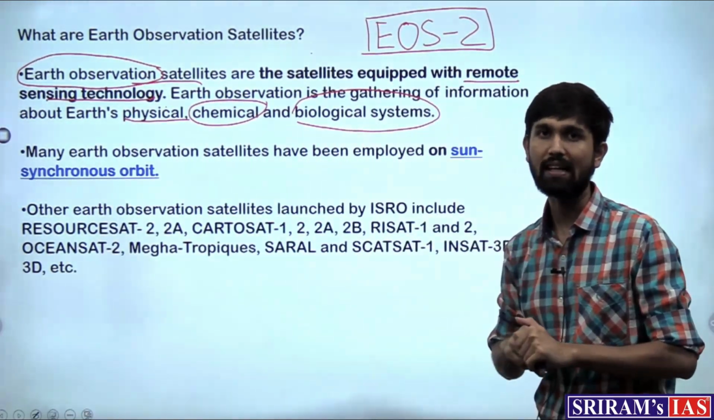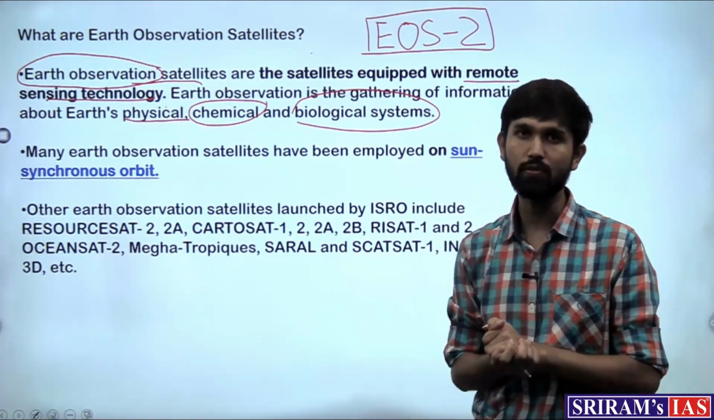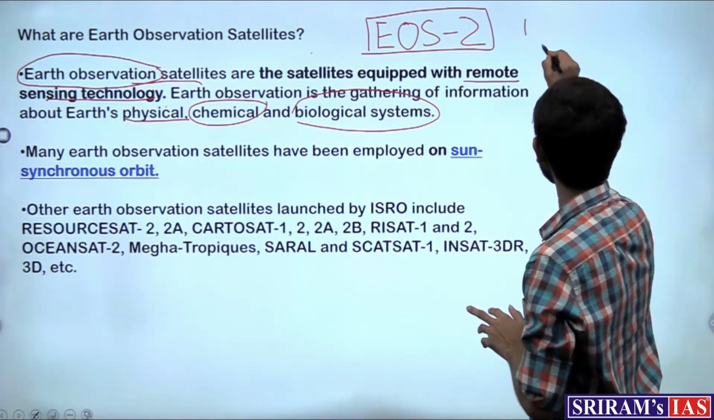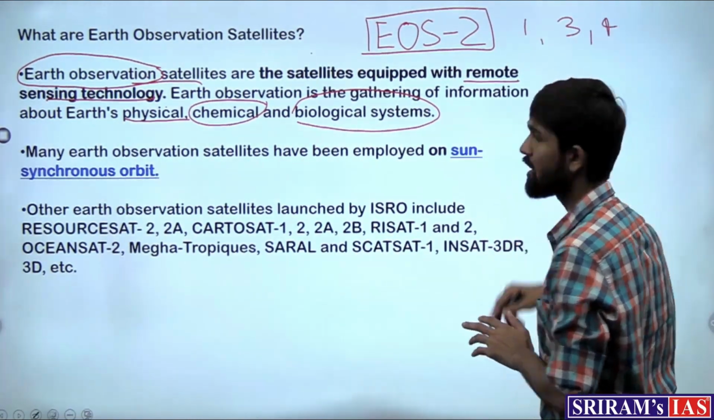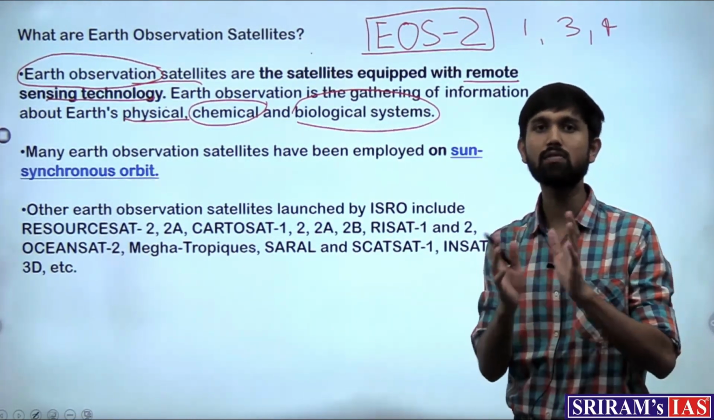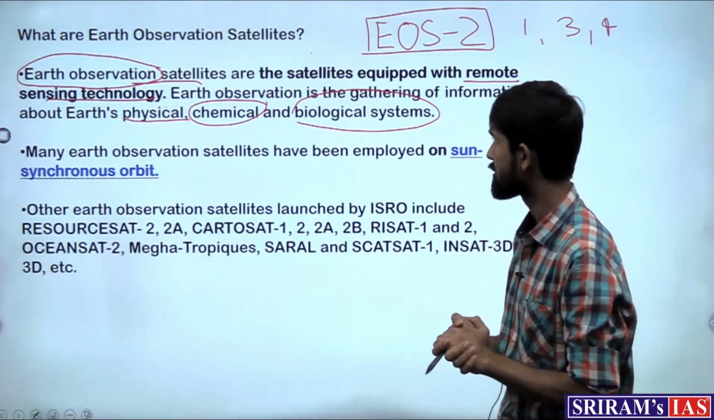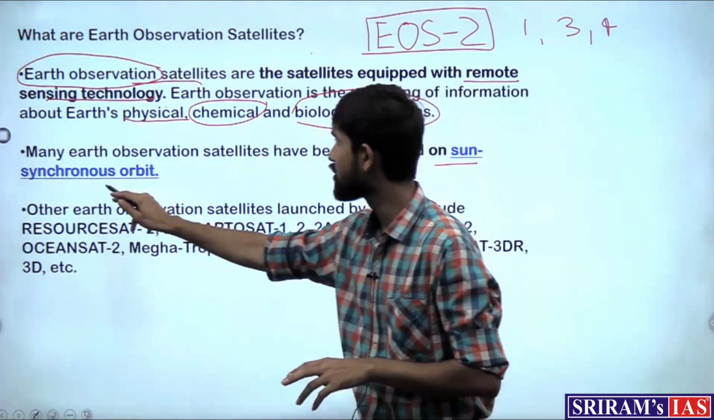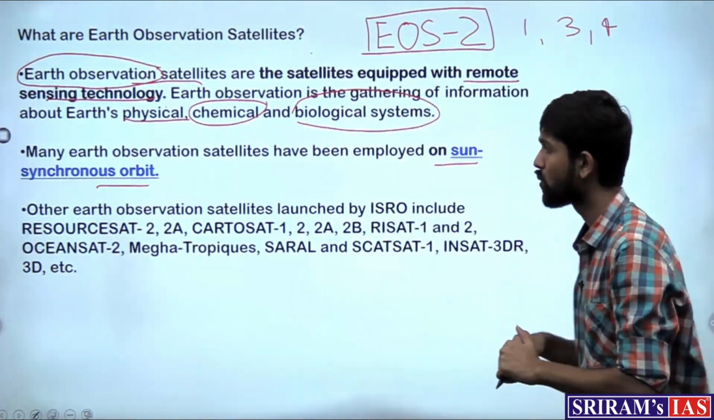Earth observation satellites. So there are various classes of Earth observation satellite, like EOS-1, EOS-2, 3, 4. There are many other Earth observation satellites which are used for different purposes, right? And they are generally employed on sun-synchronous orbit, or orbit that is synchronous with the sun.